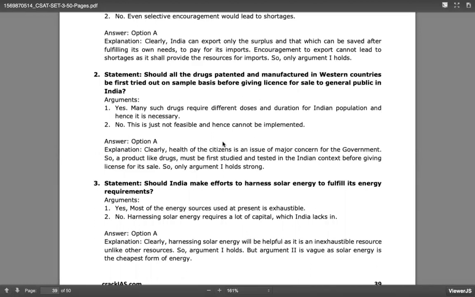Very good. Should all the drugs patented and manufactured in Western countries be first tried out on a sample basis before giving license for sale to the general public in India?